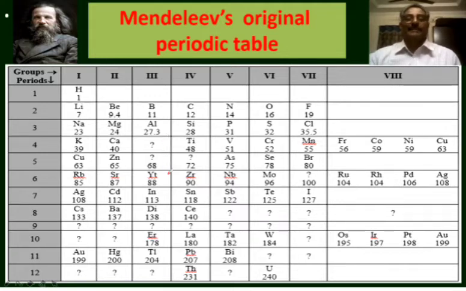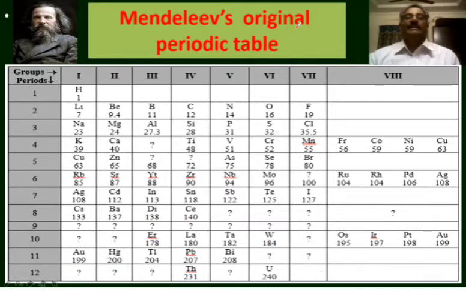From the gaps, he predicted that some elements are to be discovered. That means gaps are left for the elements which are not yet discovered by that time. We can observe so many gaps in this periodic table. All these question marks represent the gaps.